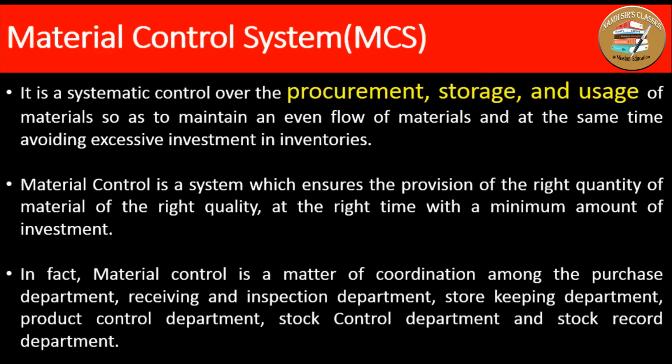Another way you can also say material control is a matter of coordination, because to ensure proper material control, there should be proper coordination among different departments like purchase department, receiving and inspection department, storekeeping department, production control department, and stock record department. So there should be coordination among different departments, so that there can be proper control of material. And this is the material control system which ensures all these things.